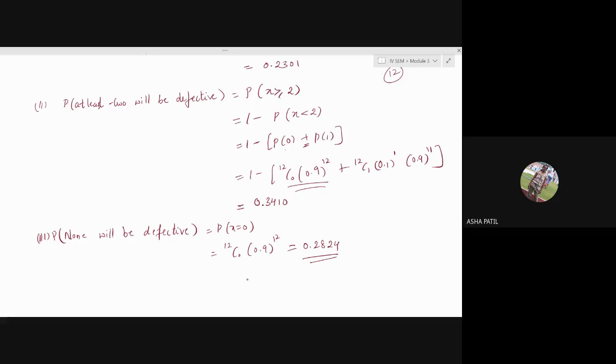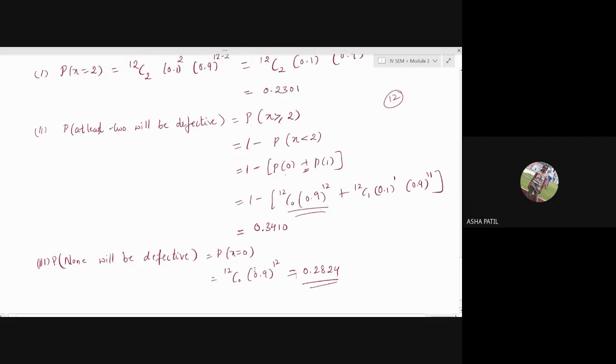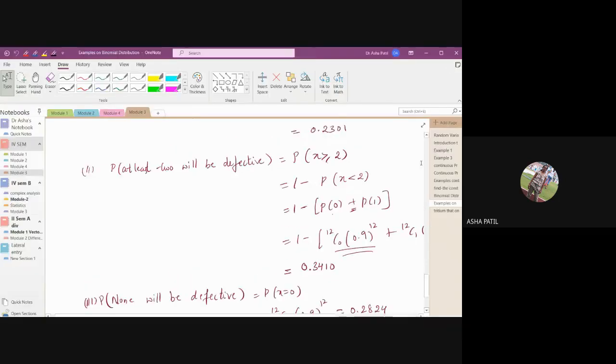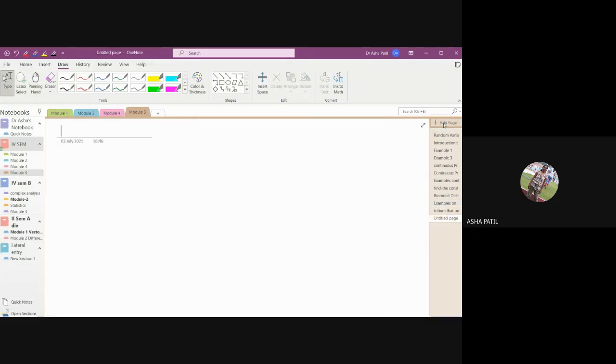I thought I will do this. I'll explain what is Poisson distribution so that I can take examples of binomial and Poisson together. Then you'll come to know which one is to be taken when. Okay. Next one is, we'll just define it. Poisson distribution.